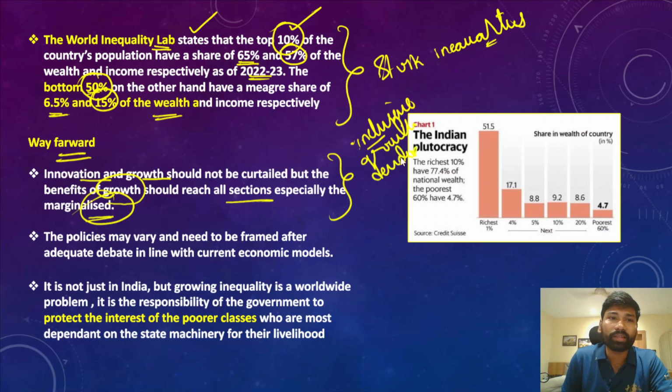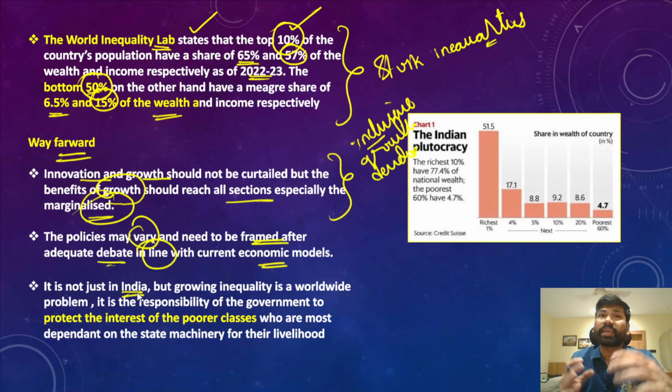Okay, so after that the policies may vary and need to be framed after adequate debate in line with the current economic models. At the same time, it's not just in India that the inequalities are at their peak, but across the world we have seen these inequalities, in countries like Brazil and South Africa. They have more inequalities than India.